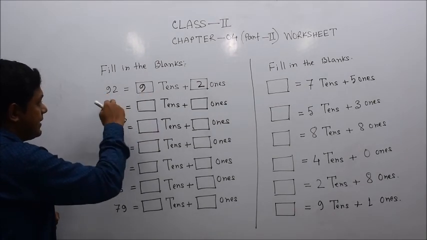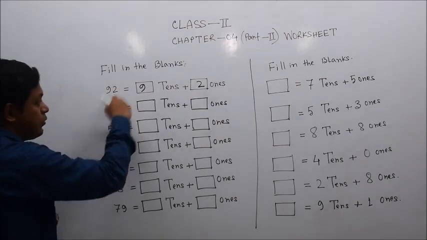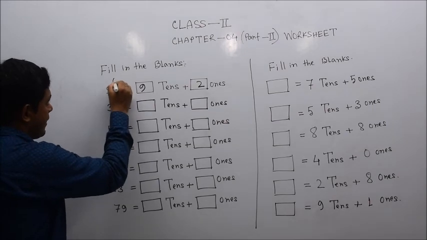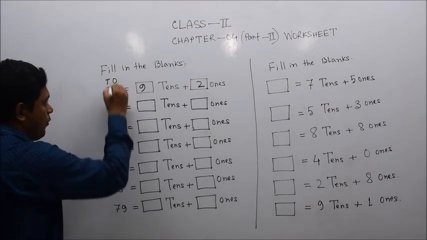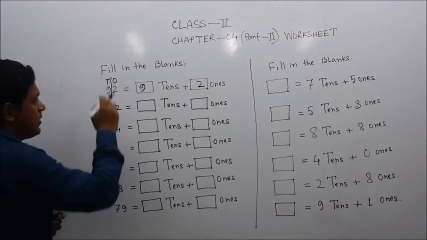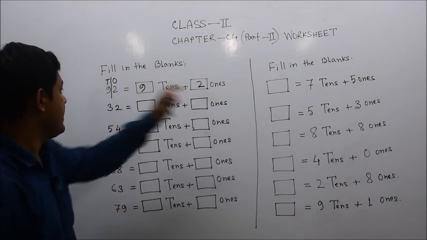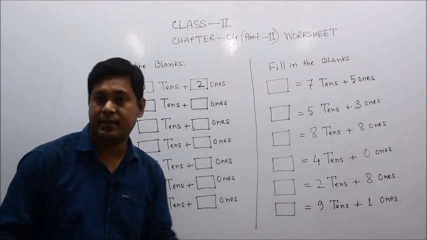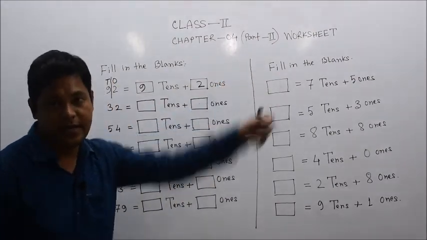Therefore it is 9 tens and 2 ones. That means 2 is in the 1 place. In this way we are counting: this is in the 1 place, this is in the 10 place. If we divide this number, 2 is in the 1 place, only 2 ones, and 9 is in the 10 place, that is 9 tens. So 9 tens is 90 plus 2, 92.